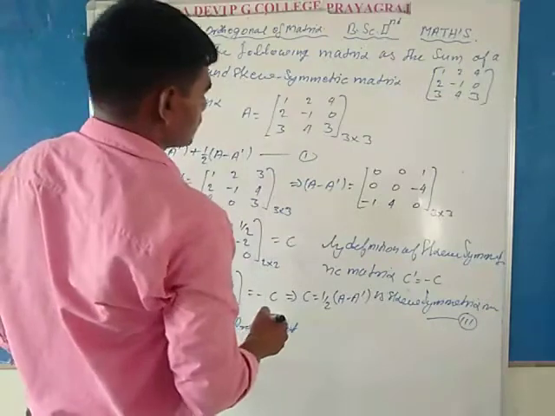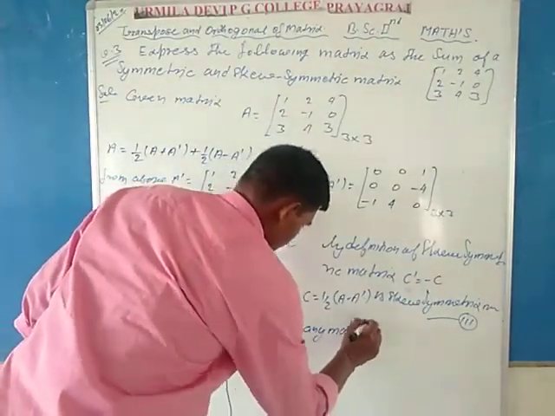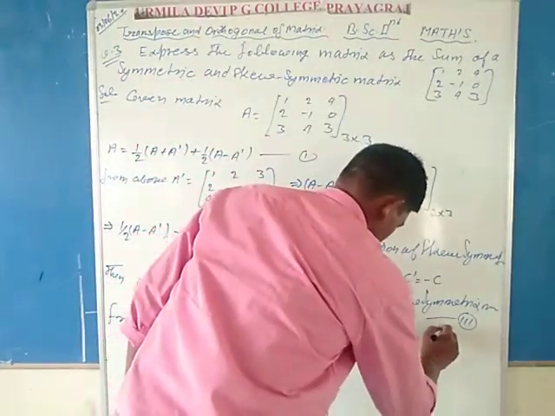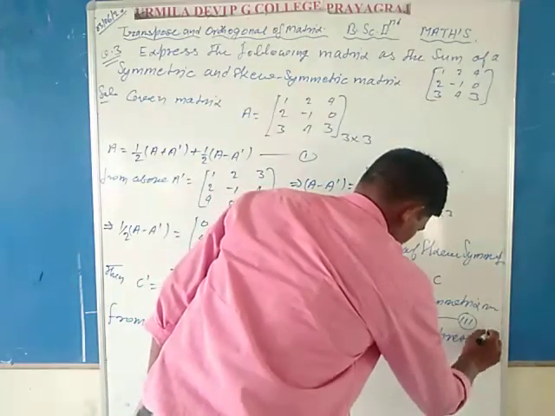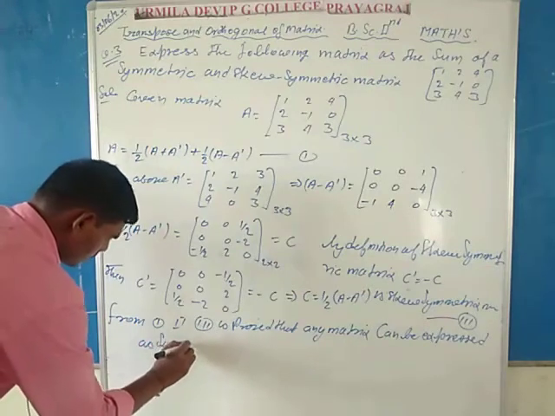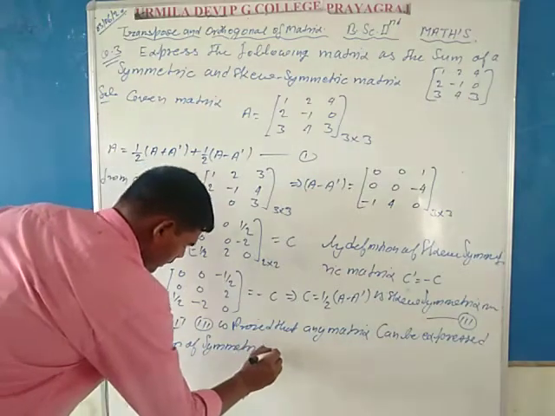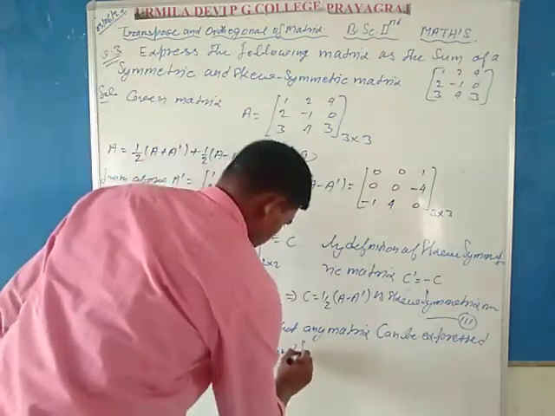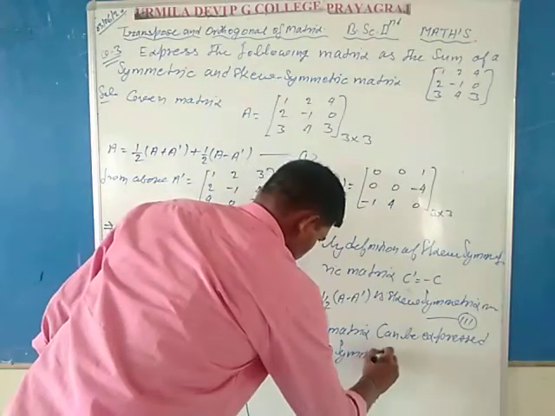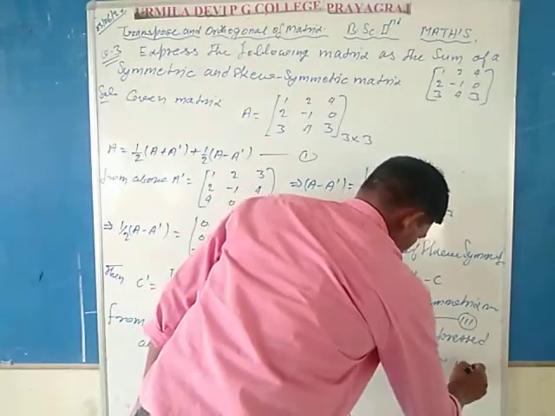So here we can write that from equations first, second and third it is proved that any square matrix can be expressed as the sum of a symmetric and skew symmetric matrix. Hence proved.